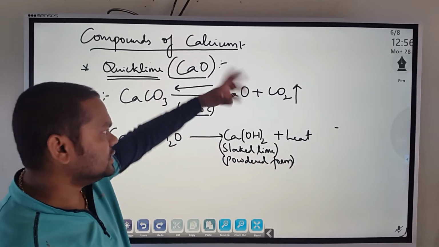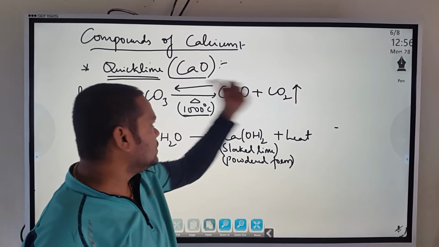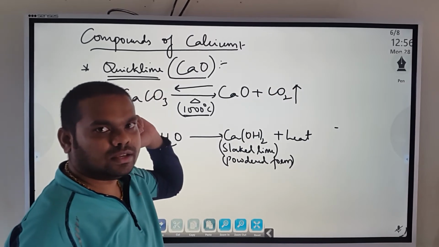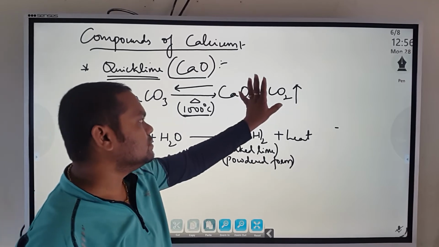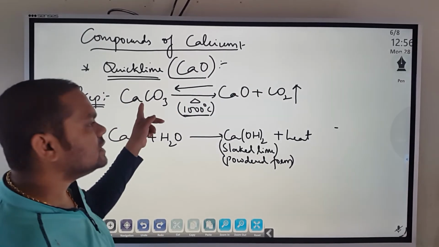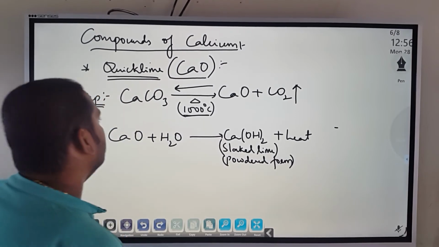Increase this concentration, automatically this will form. Increase this concentration also, it will favor the forward direction. Yes or no? So on the whole, it favors the backward direction on increasing it. Similarly, on decreasing the concentration also it will favor the backward direction. So the details you will study in physical chemistry.